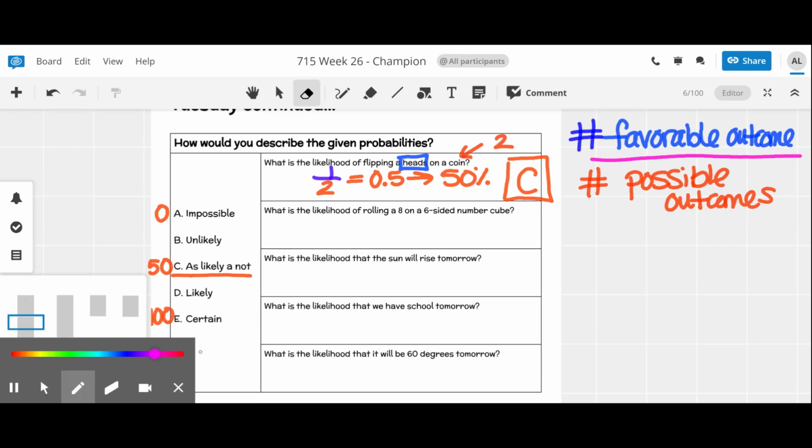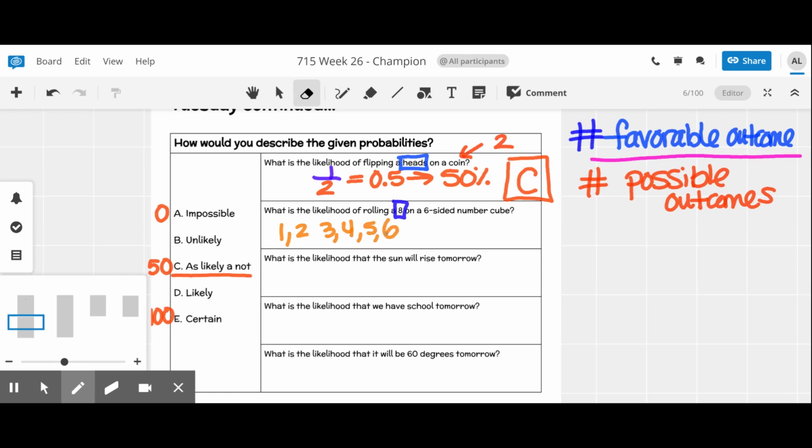Looking at the next one, what is the likelihood of rolling an 8 on a 6-sided number cube? Rolling an 8 would be favorable. Well, now I need to look at my sample space. A 6-sided number cube has 1, 2, 3, 4, 5, and 6 as possible outcomes.